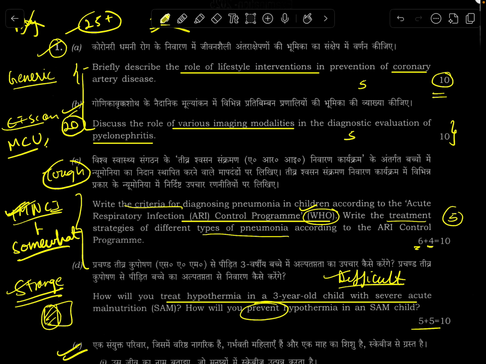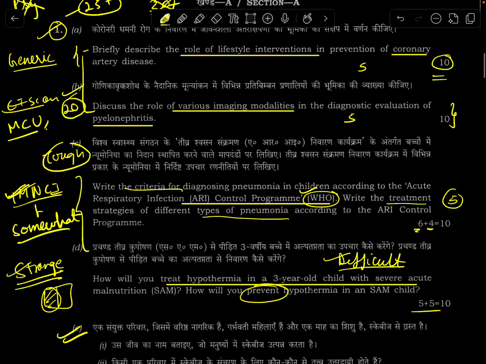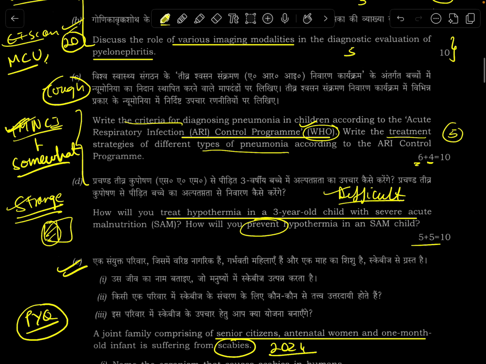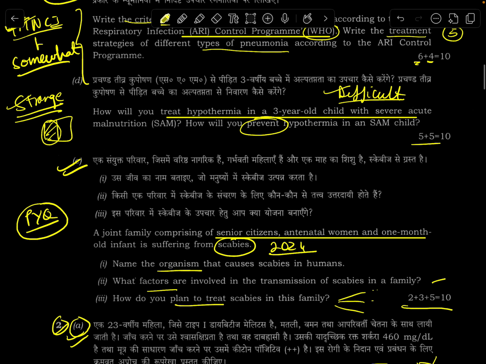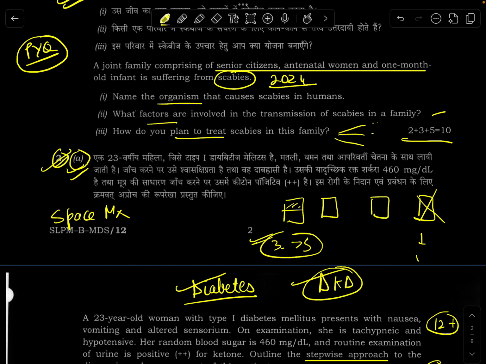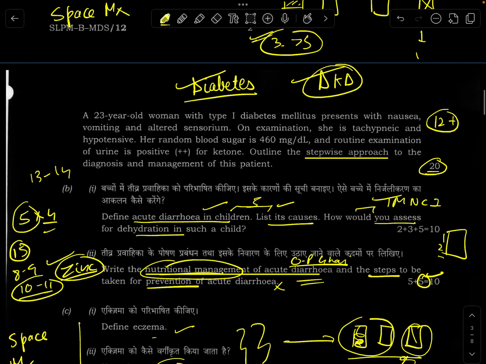So you'll have to use your clinical acumen to answer this question. So in the medicine section, very difficult to have an edge. Pediatrics for me is tough because they're asking certain obscure things. And okay, dermat was easy, but compared to last year, this question of scabies is on the tougher side. The second question was the easiest according to me in the paper, because diabetic ketoacidosis, every final year student knows the management protocol by heart. And the second part also, diarrhea, a very common disorder in children, so you're quite aware, though of course this subpart of nutritional management of acute diarrhea is a bit tricky.